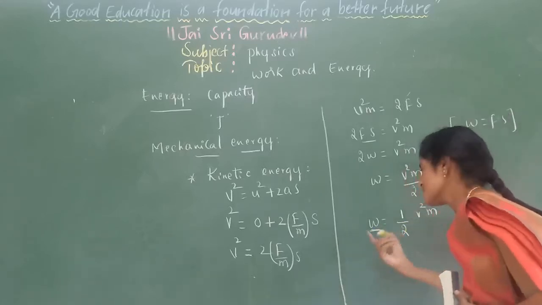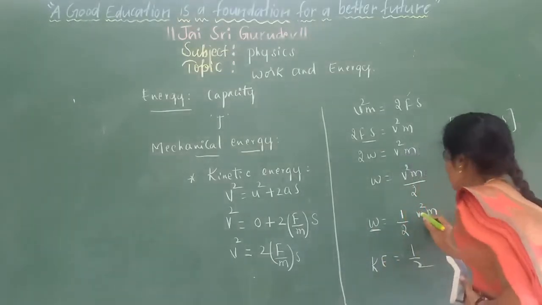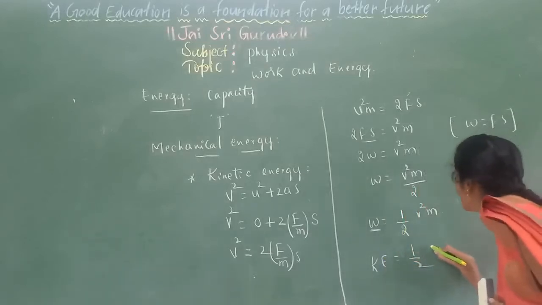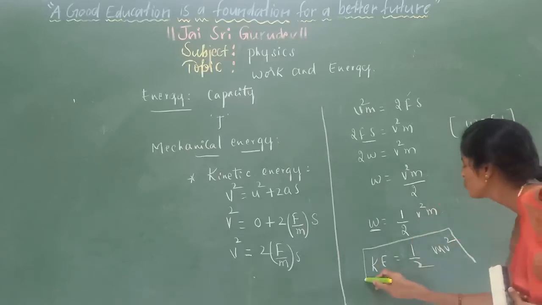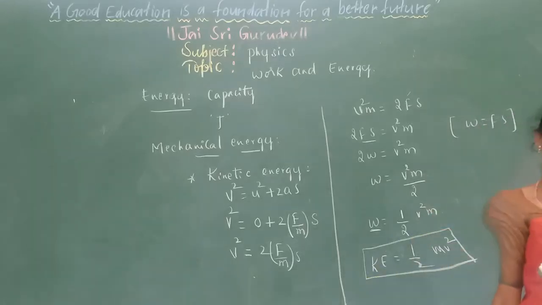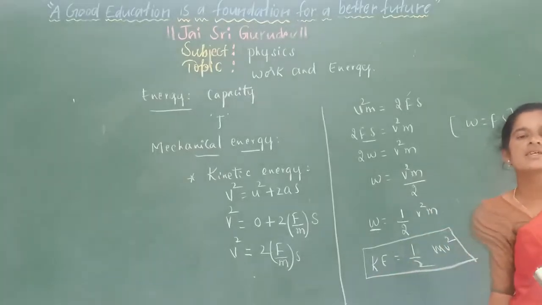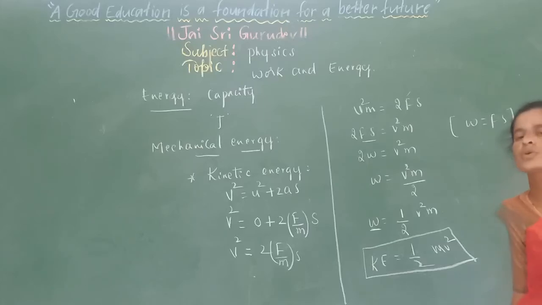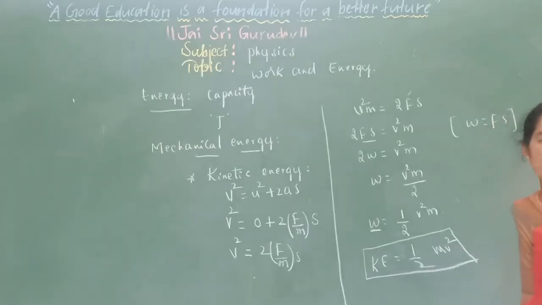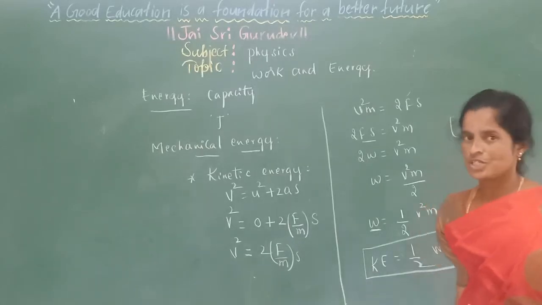Work in this sense is considered as kinetic energy, which equals 1 by 2 v square m, which is nothing but half m v square. So this is the expression used for calculation of kinetic energy of any body. KE equals half m v squared is the expression to calculate the kinetic energy of any body. By using this formula, if we solve one problem, we can know where we are going to apply these expressions in our day-to-day life situations.